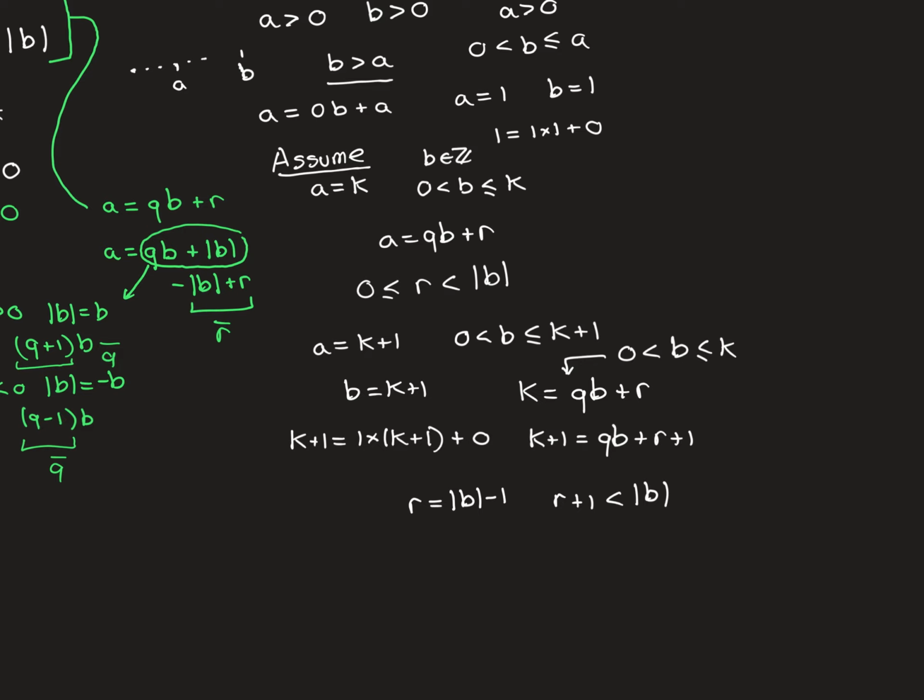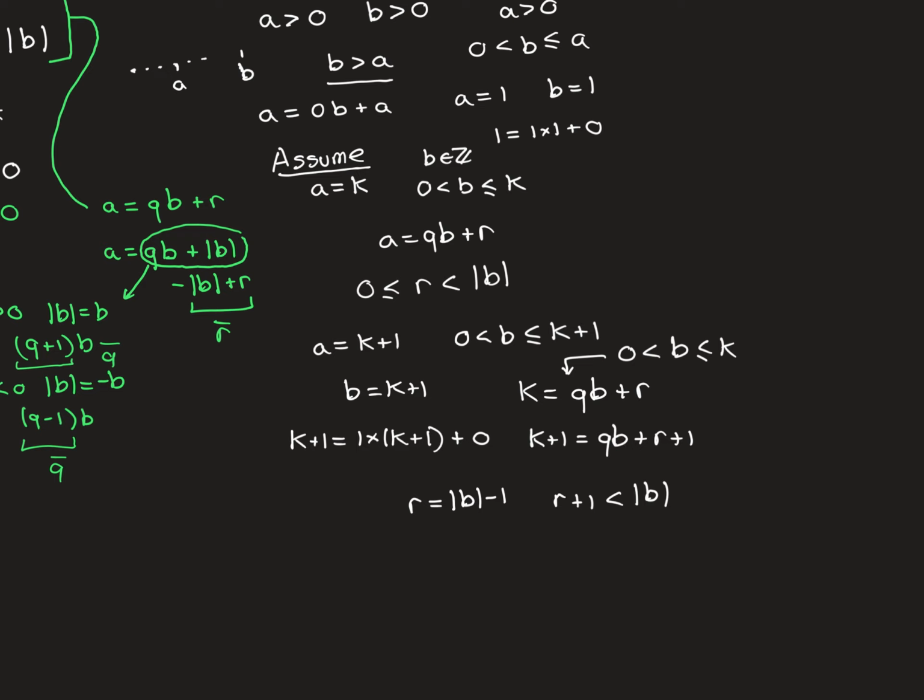But in that case, of course, you have gone up or down a whole multiple of b. If b is a positive number, |b| is equal to b, and therefore you've gone up by a multiple of b, so you can factor this into the q as q plus 1 times b. If b is a negative number, then |b| is equal to minus b, so to put it in here, you'll have to have q minus 1, so you've gone down by a multiple of b if b is a negative number. But the point is that if r for k was equal to this, then for k plus 1, it's going to be equal to |b|, and therefore it's going to turn out that k plus 1 is a perfect multiple of b in that case.